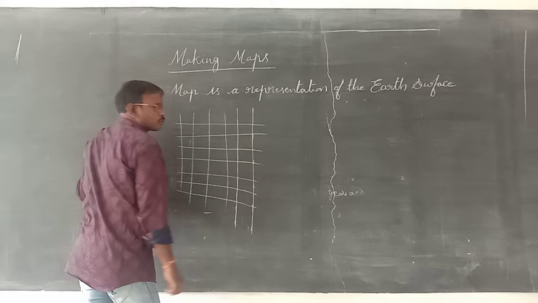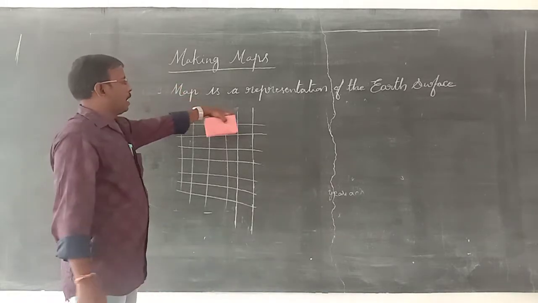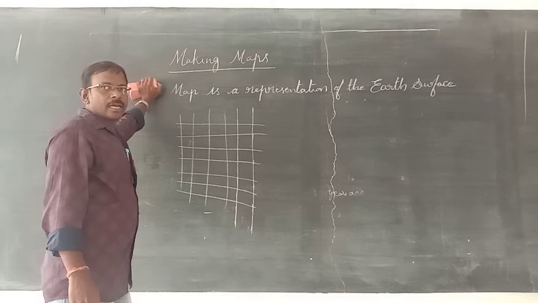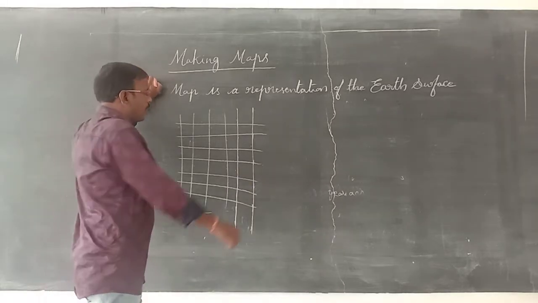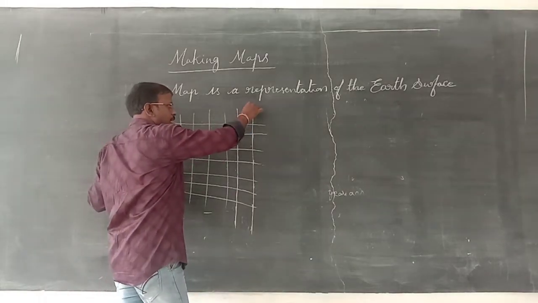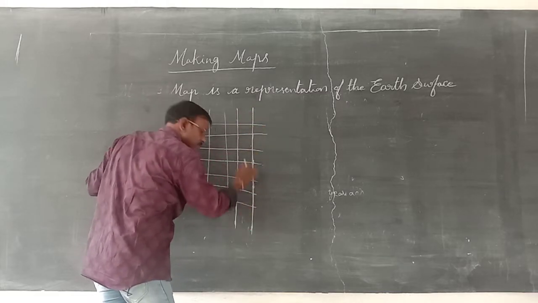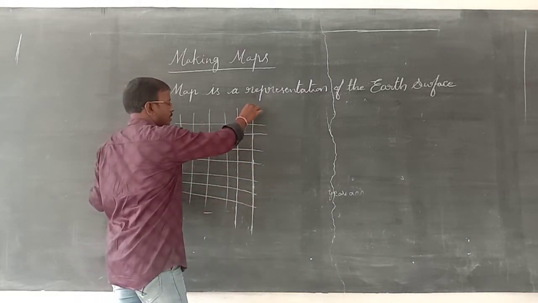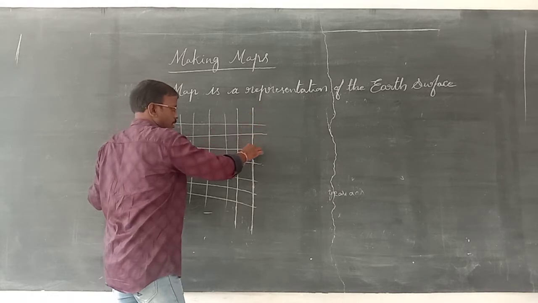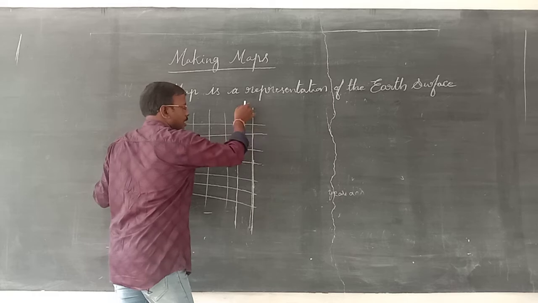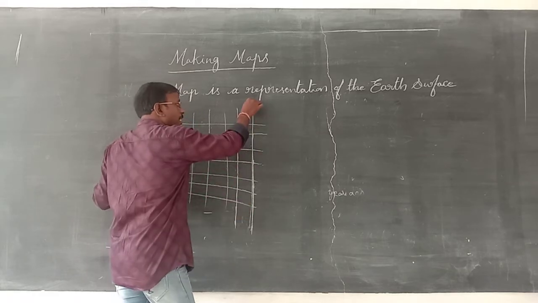So here, dear students, we know longitudes are called meridians. Why? Once the sun is on a longitude, it will receive total sunshine. The sunshine will be there on the total longitude. That's because they were prepared depending on middays.